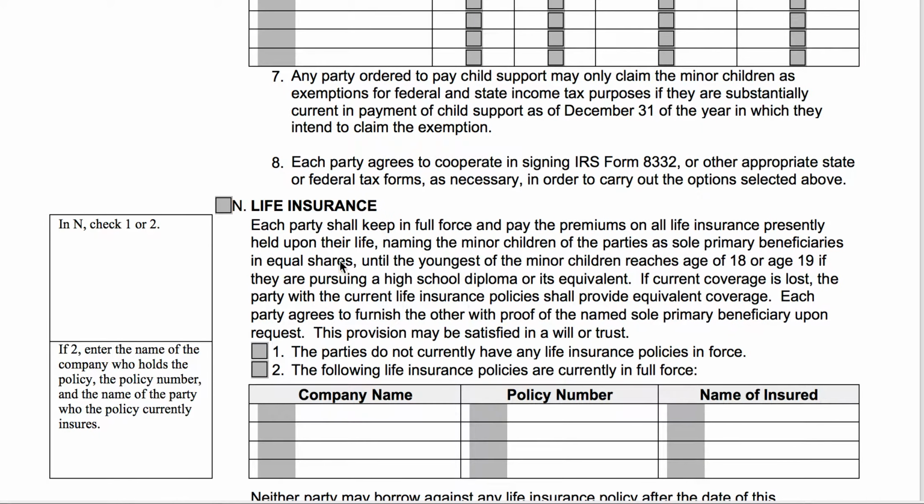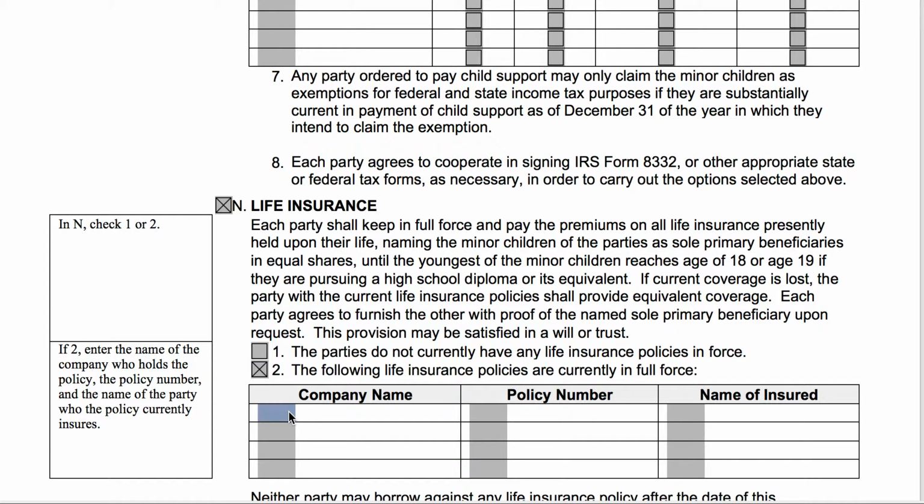Then you'll go down to the life insurance section. You do have to check N no matter what, because you can see that it's the whole universe of possibilities. So I don't know why that's a checkbox, but it is. So you'll check that box. And then you'll go, and if you don't have any life insurance, you'll check number 1 and move on to the next section. If you do have life insurance, you'll check 2.